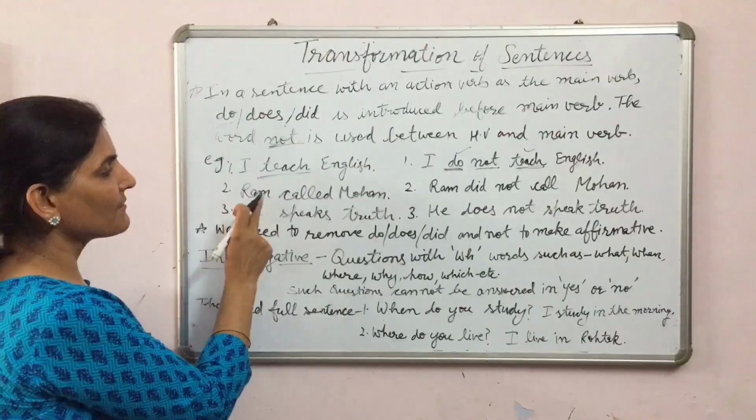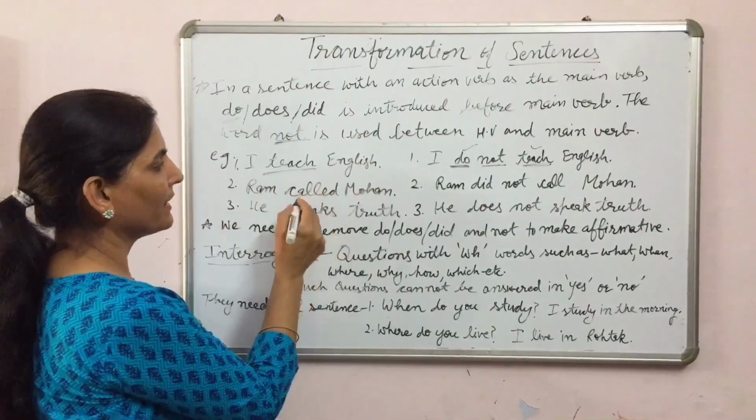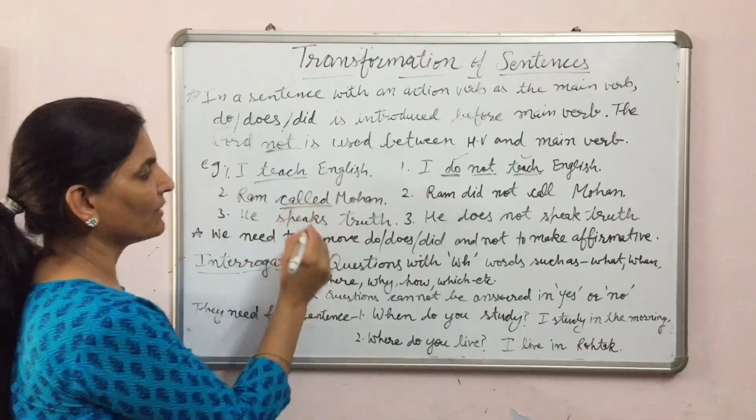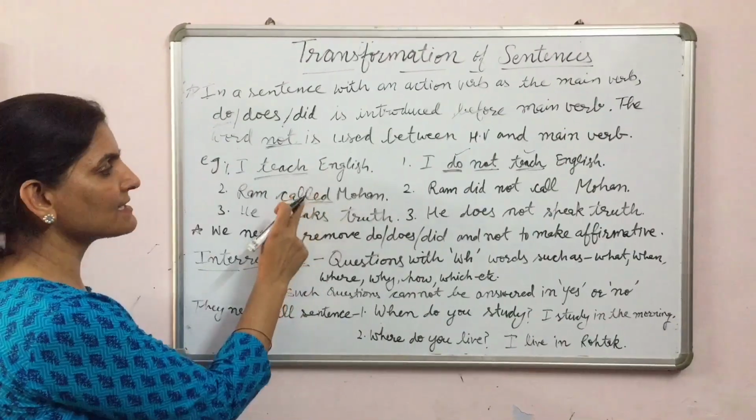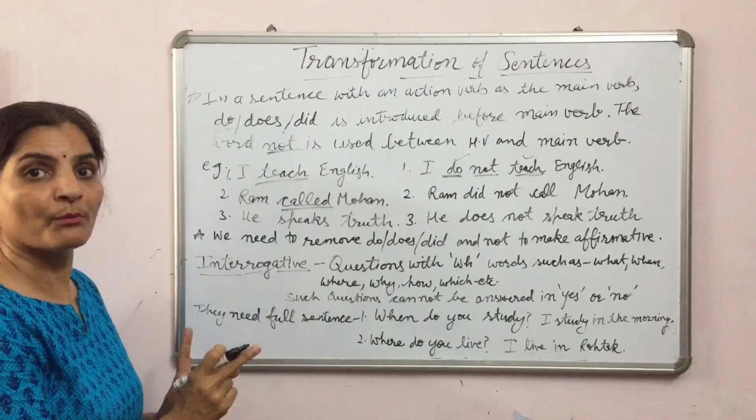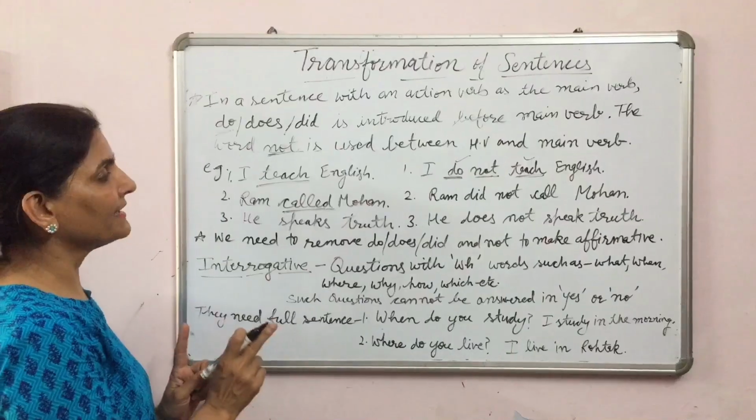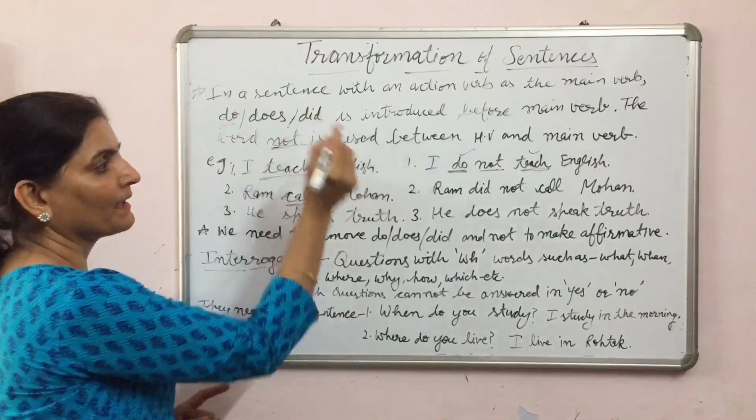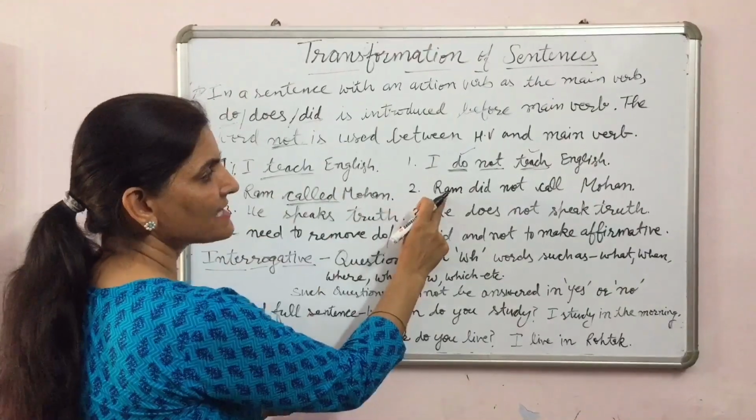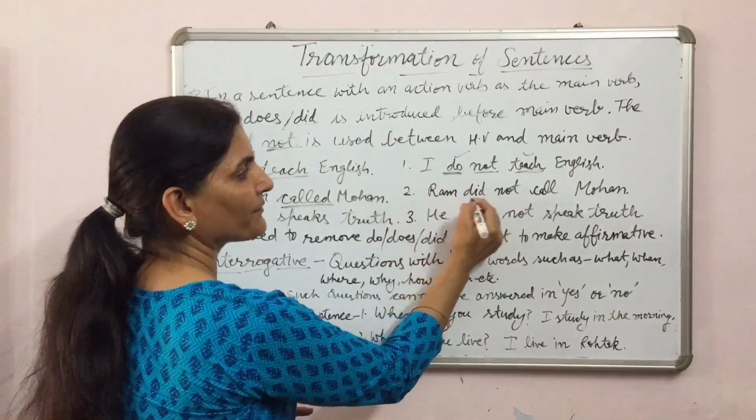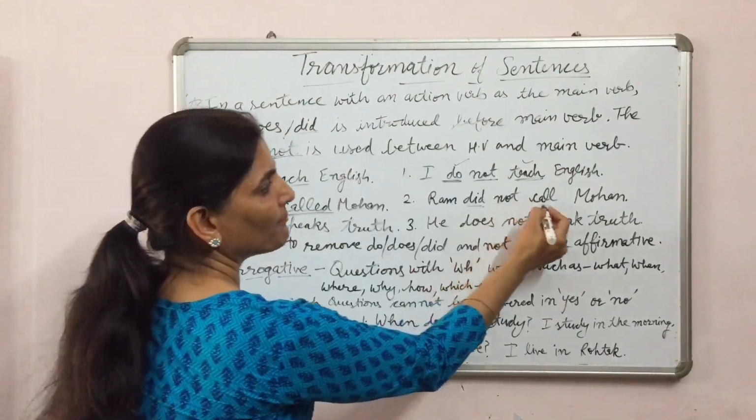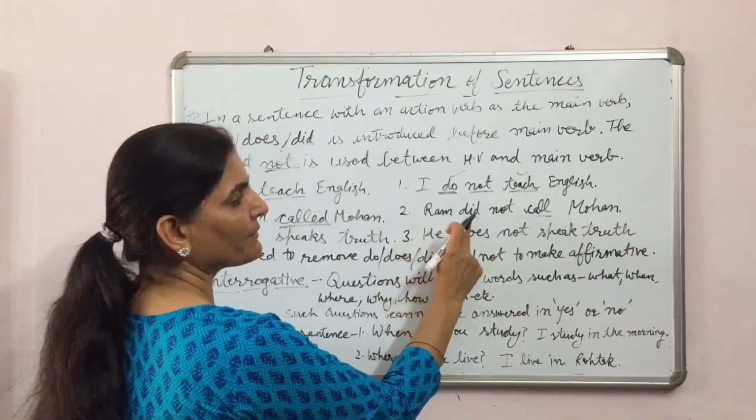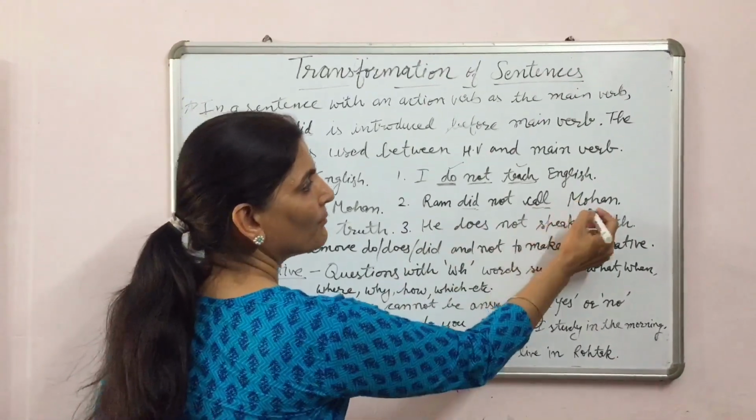In the next sentence, Ram called Mohan. Here call is the main verb, and this is past tense or the second form. If the second form is there, then we will use second form of do, means did. Here then the sentence will be Ram did, then not between did and the main verb. Ram did not call Mohan.